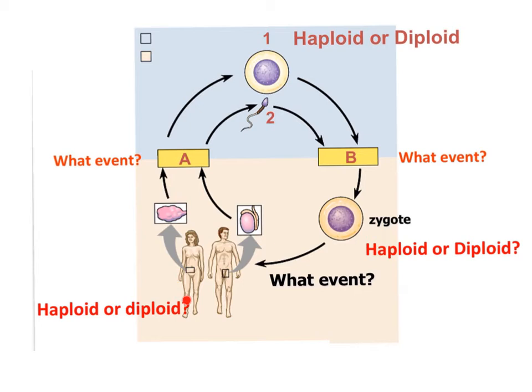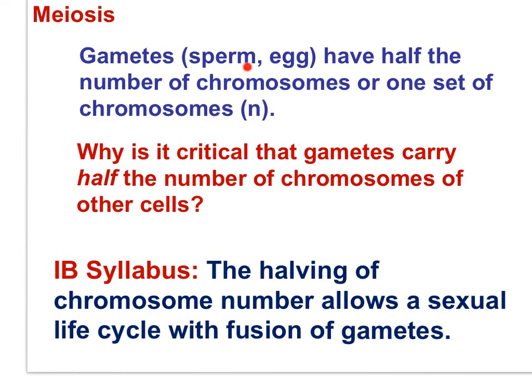All of the cells of your adult body are diploid, with the exception of sperm cells or egg cells. Gametes, sperm and egg, have half the number of chromosomes, or one set of chromosomes, relative to other body cells. Why is it critical that gametes carry half the number of chromosomes of other cells? If meiosis did not reduce the chromosome number, fertilization would result in a doubling of chromosome number with each generation. The halving of chromosome number allows a sexual life cycle with fusion of gametes.